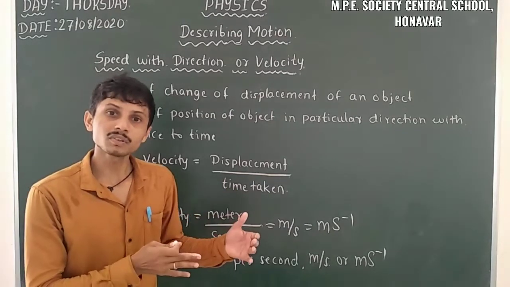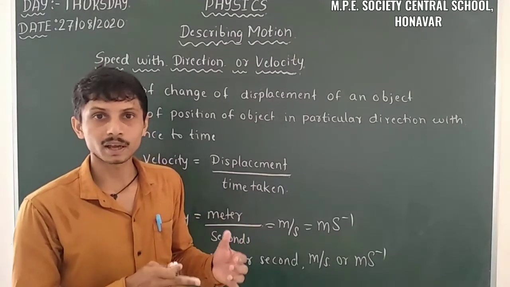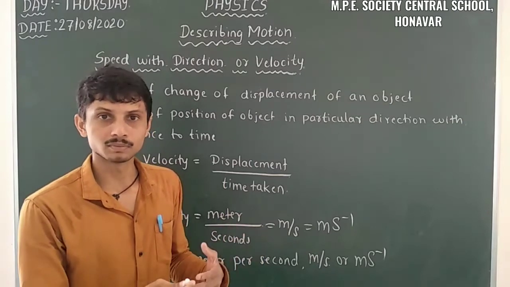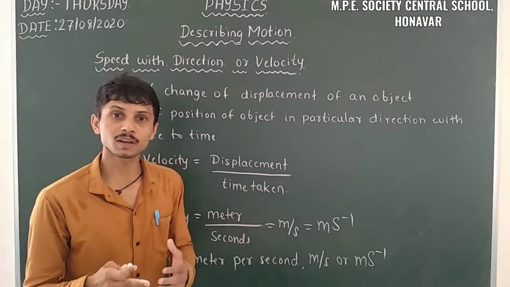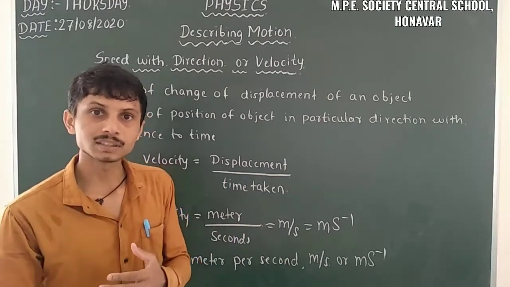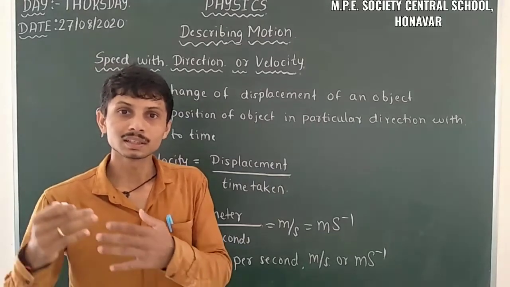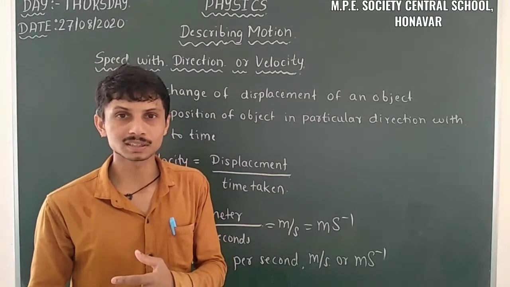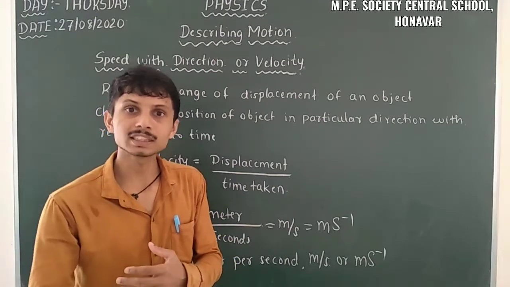We also learnt average speed in the case of speed. Here, in the case of velocity, there is also an average velocity. That means some non-uniformity is there in motion, in displacement.